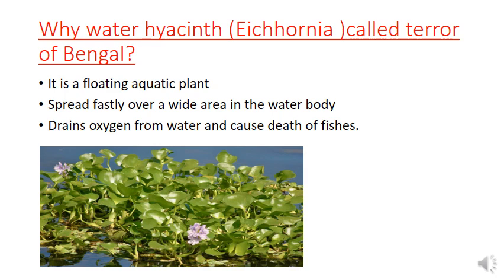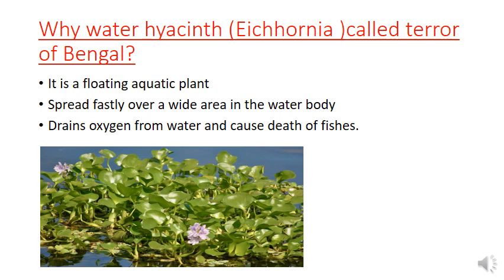Okay, now let's discuss a question. Why water hyacinth or Eichhornia? Eichhornia is the scientific name for water hyacinth. Why is it called the terror of Bengal? It's an important question. Why is water hyacinth called the terror of Bengal? As we have already discussed, it is a floating aquatic plant.